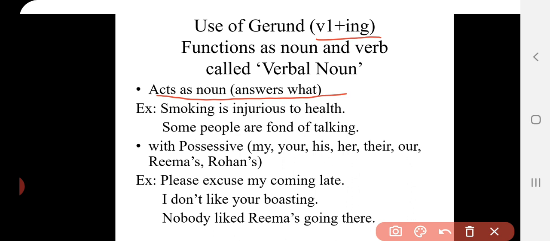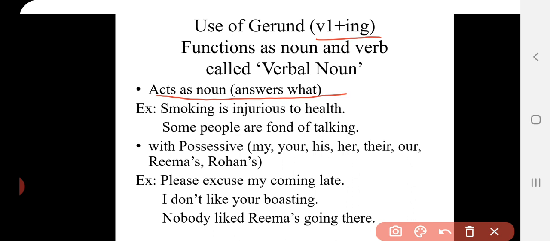Nawa Shahar is the name of a city. So gerund also answers what. Usually if there is a gerund and you convert it into a question form, it will start with what. Any gerund, if you make a question from it, will always start with what.